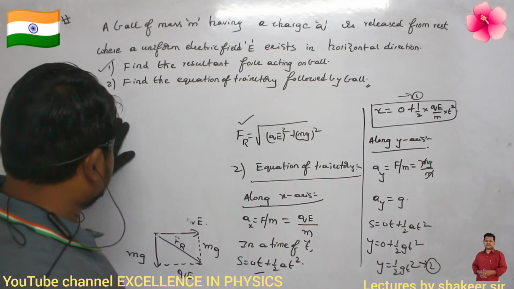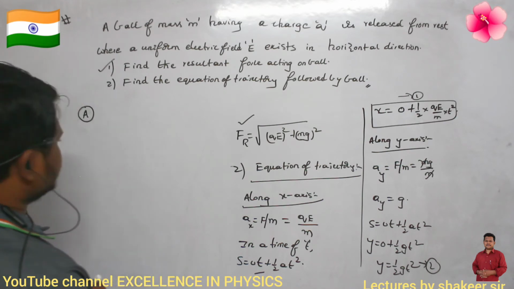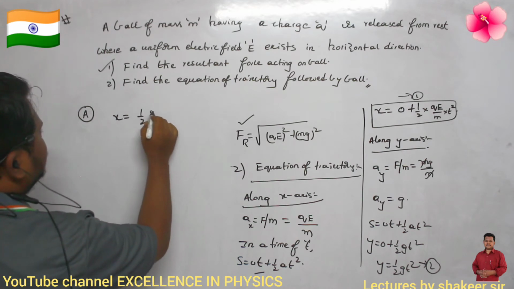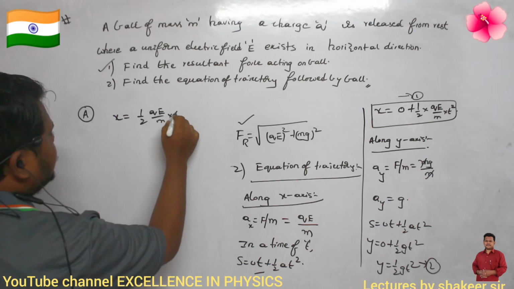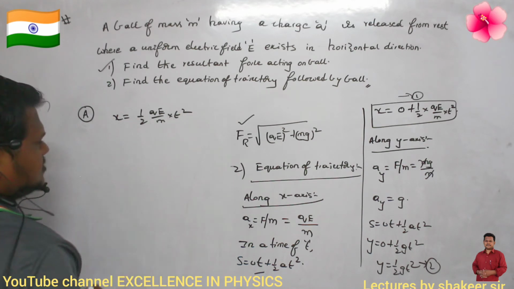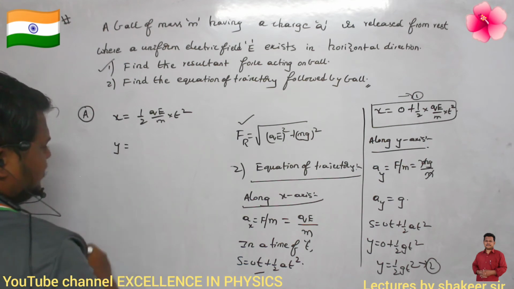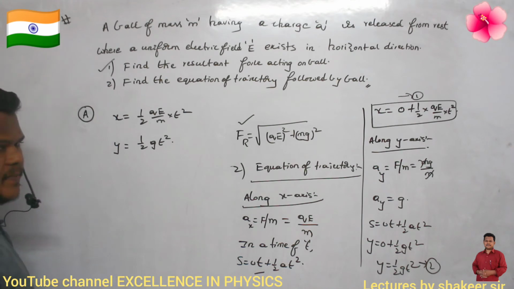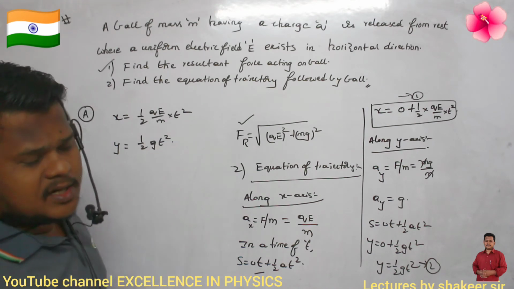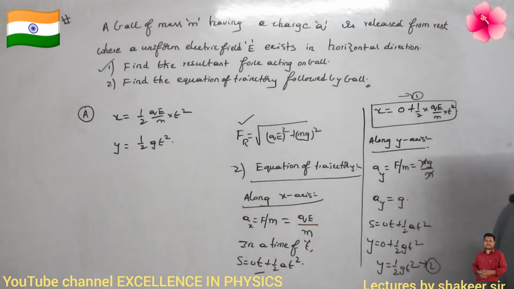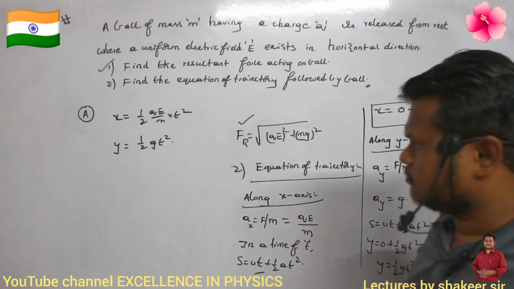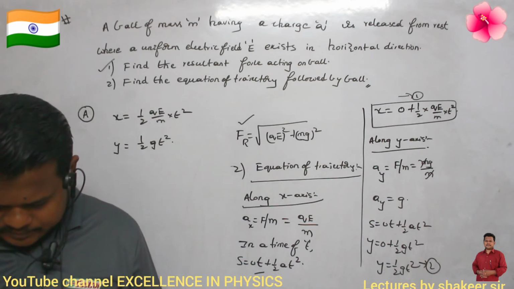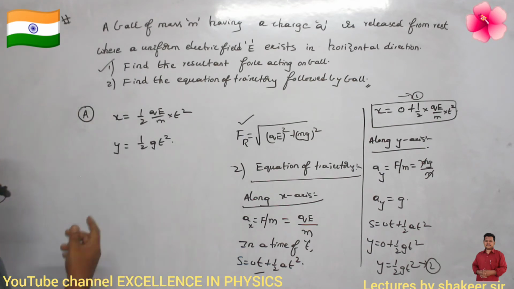So what are the two equations we got? Along the x-axis, the body is traveling according to half qE divided by m into t square. This is the equation of motion along the x-axis. Along the y-axis it is moving according to half g t square. Now by using these two relations, how can I calculate the equation of trajectory? Can anybody say? Just divide both of them.